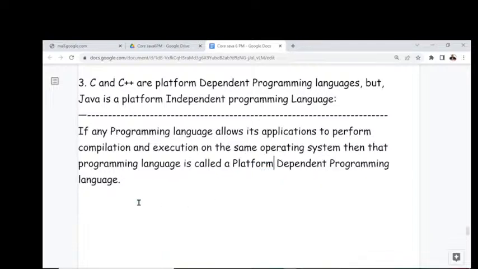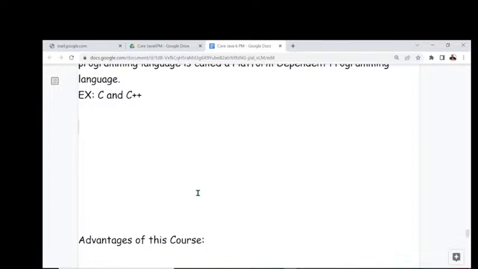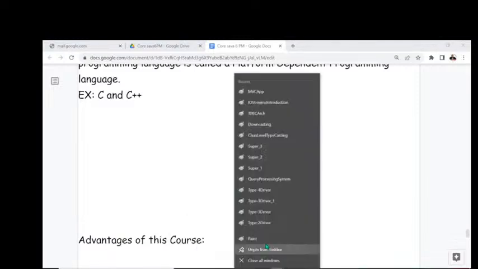Examples of platform dependent programming languages are C and C++. But here I have a question. Why are C and C++ platform dependent programming languages? How can you say C and C++ are platform dependent programming languages? I will give some explanation, so try to understand. All of you observe carefully. I'll prepare a diagram, so try to understand this diagram here.